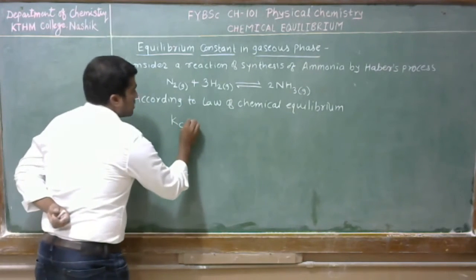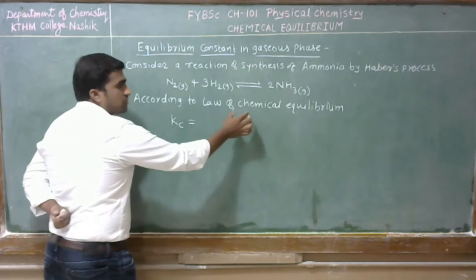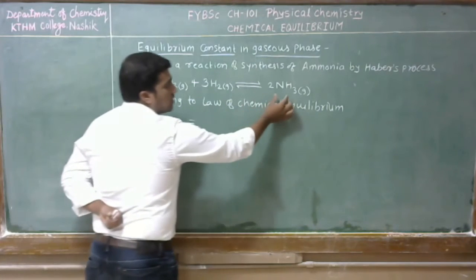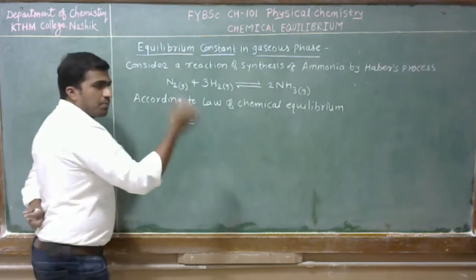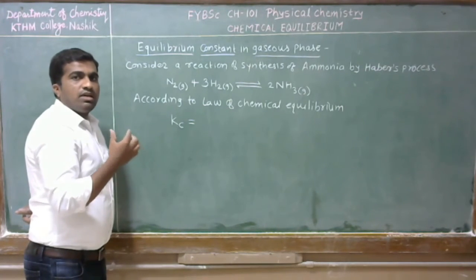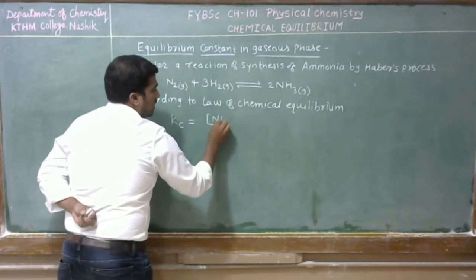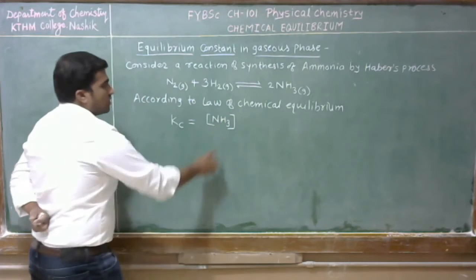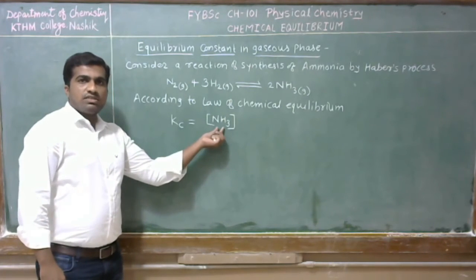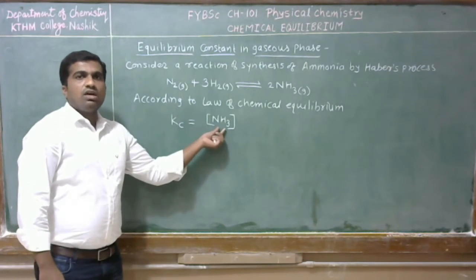So Kc, the equilibrium constant, is equal to, okay, the law of chemical equilibrium tells that the product of concentration of the reaction product, here the product is 2 moles of ammonia, NH3, raised with its stoichiometric coefficient or number of moles.